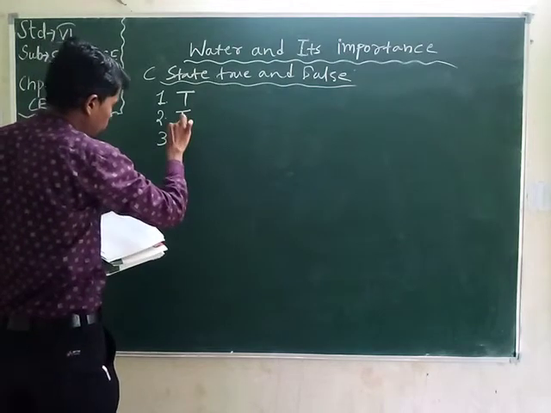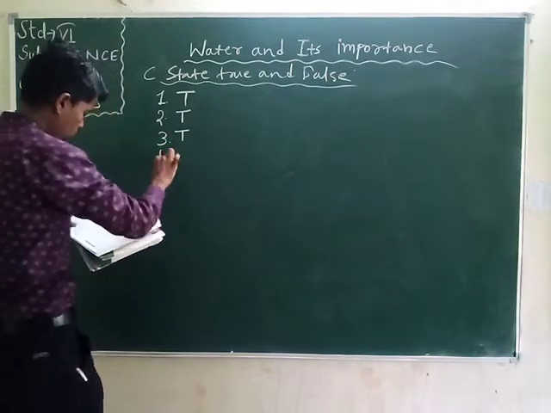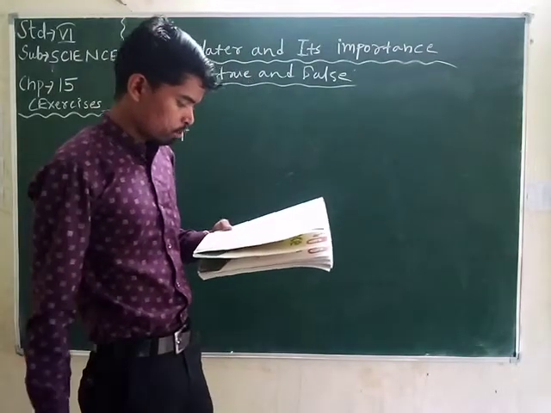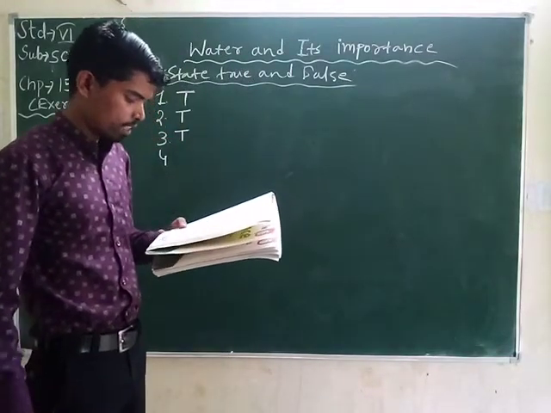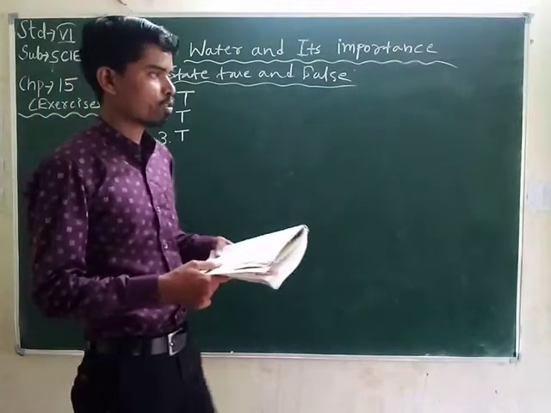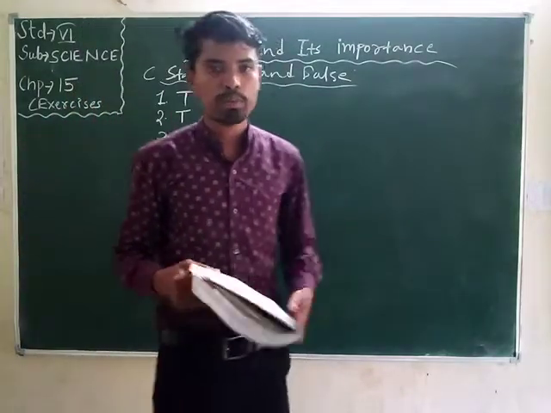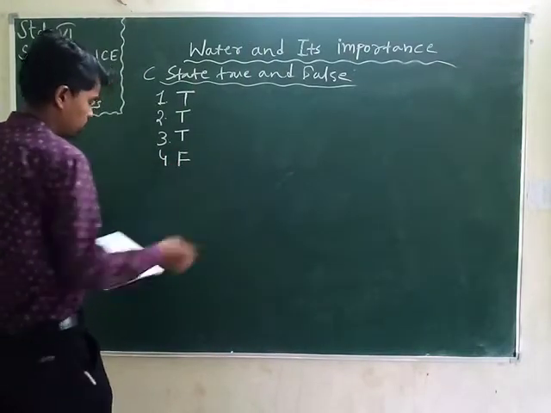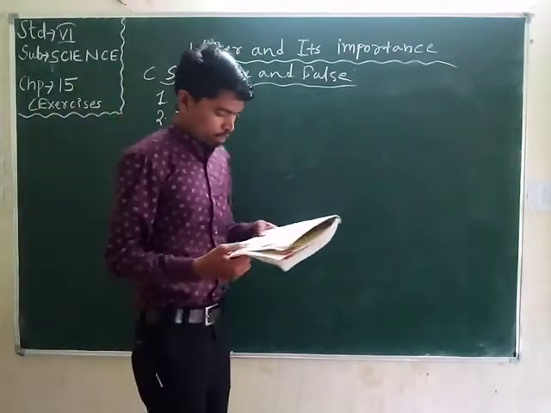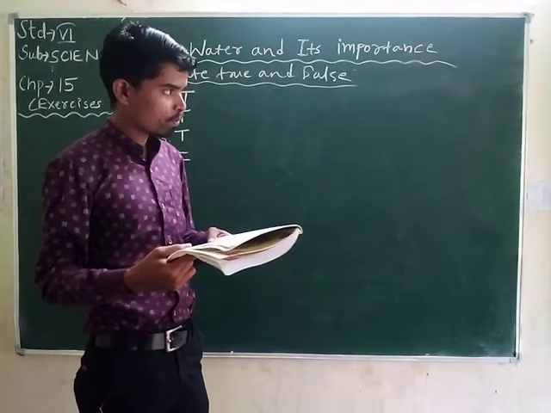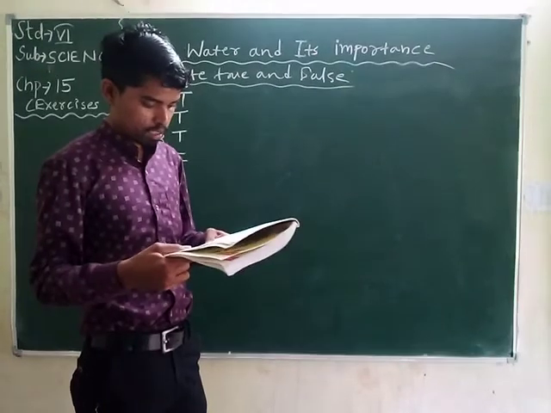This is also a true statement. Number 4, hailstorm, snow and dew are liquid forms of water. No student, that also includes the solid form of water. So this statement is false. Number 5, sea water is the largest source of water. Yes.